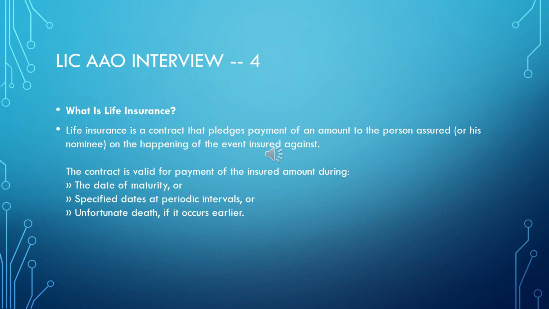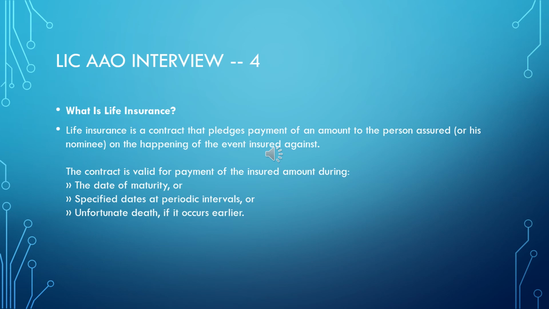Even now it continues, and they say this contract is valid for payment on the date of maturity. Supposing some person has taken a life policy for 20 years and he has been paying the premium and he survives at the end, on the date of maturity the money will be paid along with bonus etc.